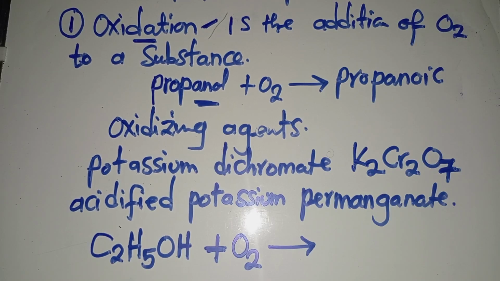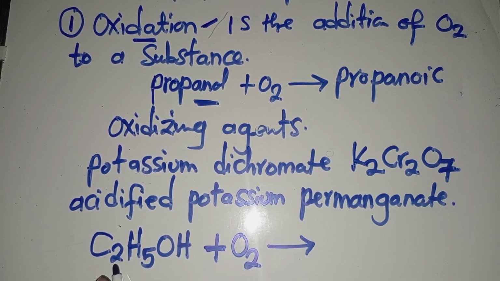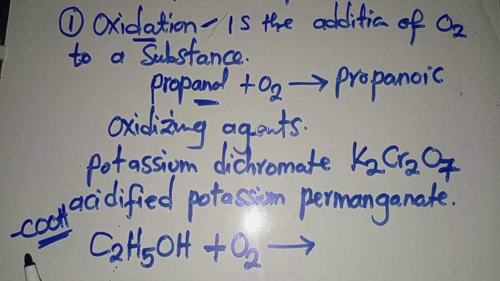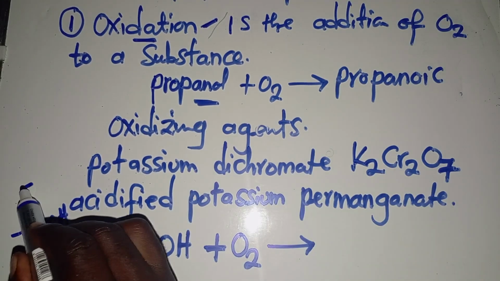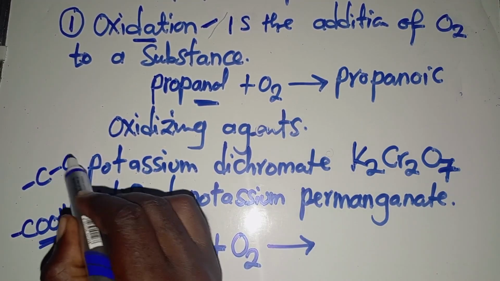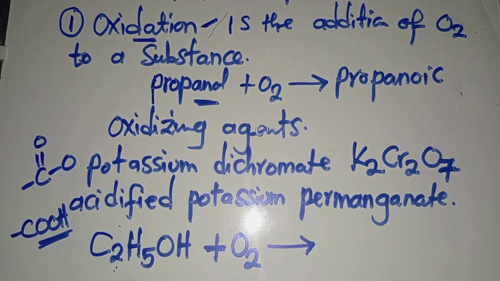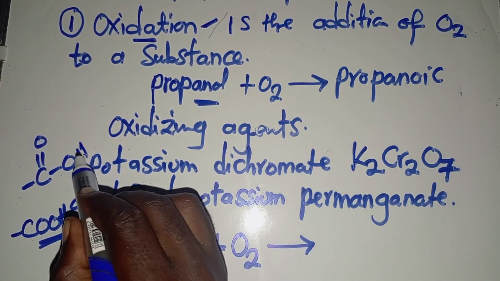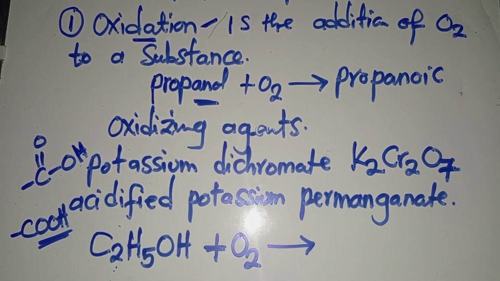So what will happen is that we are going to drop one atom of carbon here so that we form the functional group for carboxylic acids. The functional group for carboxylic acids is like this. You discover that all carboxylic acids should end with this. Some people tell you that they need to have an O here and another double bond there. So this is just something to help you understand.